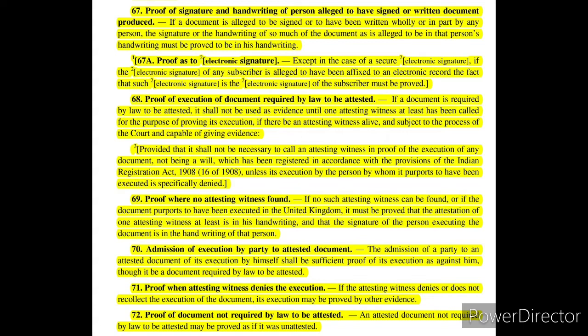Now to prove execution, at least one attesting witness should be called for such proof, and such shall be done only if he is alive or under the process of court, or if he is capable of giving evidence. So if all these criteria are fulfilled, then only such person will be called for proving the execution. That is what section 68 says.